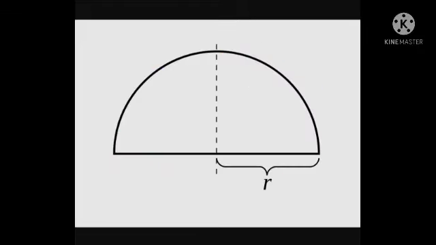So look at this figure. What is this figure? This is half of a circle. The circle is not completed. This is only a half portion of the circle. So the half portion of a circle is called a semicircle.